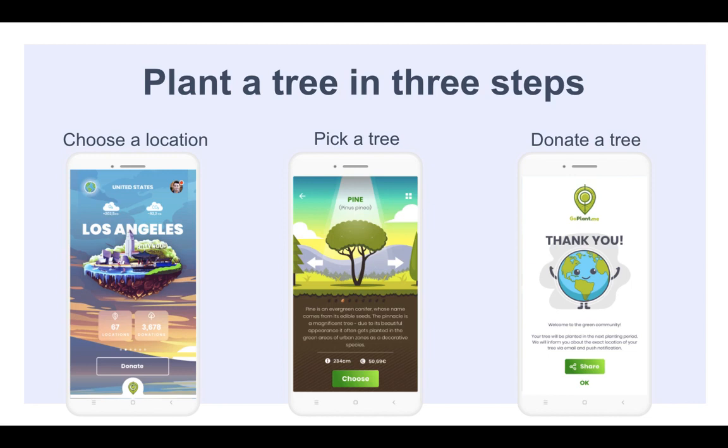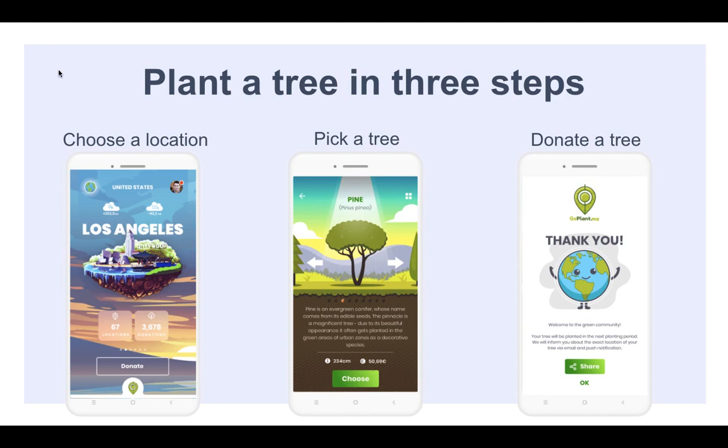All information about donated trees is received by the user via email and notification within the application, and each tree within the integrated map on the application is marked with the image or logo of its owner, be it an individual or a company. This gives users an insight into the citizens and companies that have made the greatest contribution to greening and reforestation. Also, Go Plant Me offers information about the amount of oxygen produced and carbon dioxide destroyed by their trees.